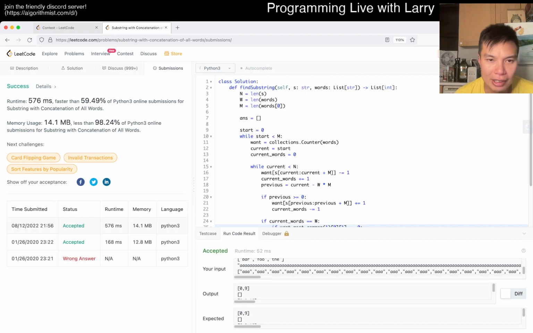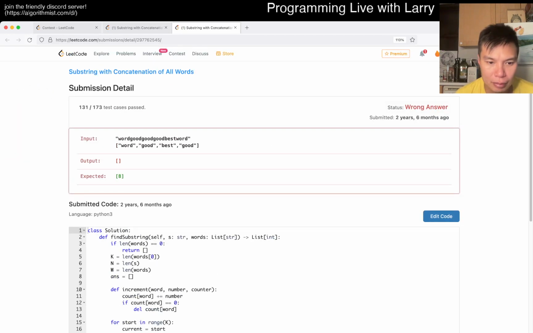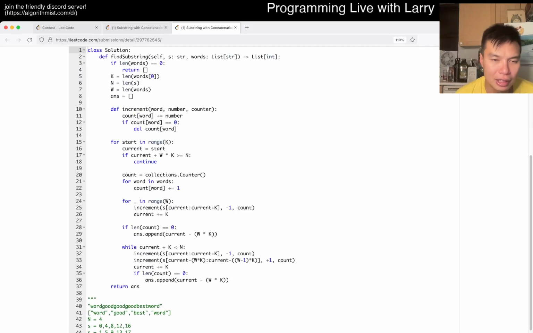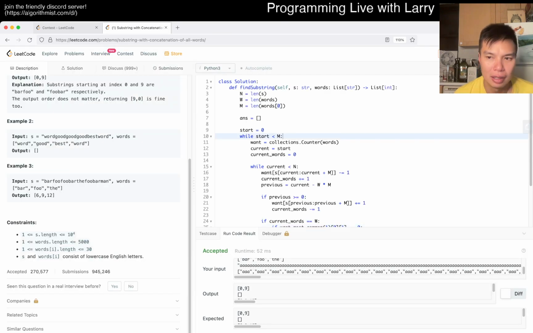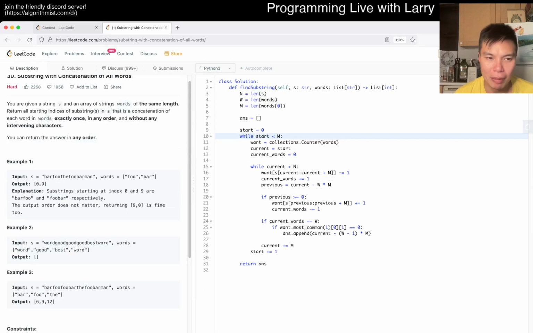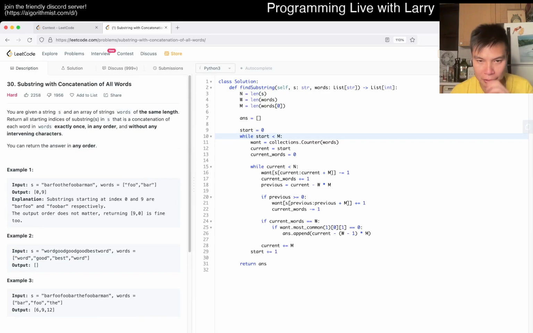Yeah. I'm just curious what I did last time. I mean, it seems like I did it the same way last time. Pretty much. I don't know what all this stuff does, but I think it's just so that I could do this in a quicker way. But yeah, I think this is fine. Let me know what you think. I don't remember this problem at all, to be honest, and I feel a little bit slow on this one.